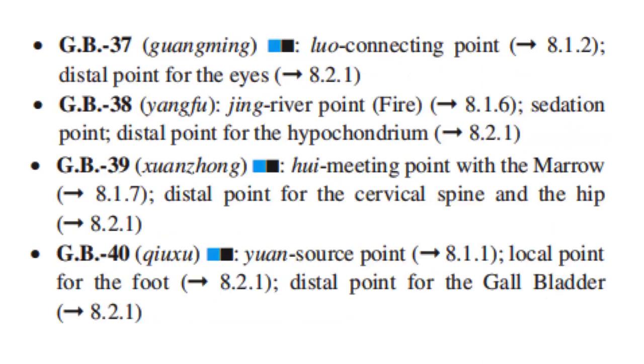GB37 is the Luo connecting point and the distal point for the eyes. GB38 is the Jing River point and the fire point. It is also the sedation point, the distal point for the hypochondrium. GB39 is the Hui meeting point with the marrow, the distal point for the cervical spine and the hip. GB40 is the Yuan source point, the local point for the foot, and the distal point for the gallbladder.